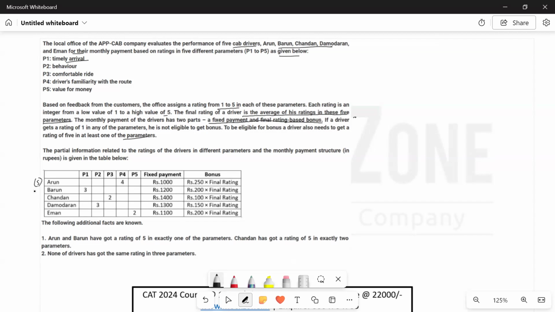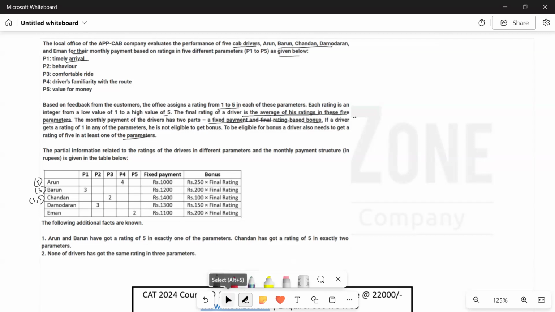So A only has one 5, B also has only one 5, and C has two 5s. And then the second statement says none of the drivers has got the same rating in 3 parameters.